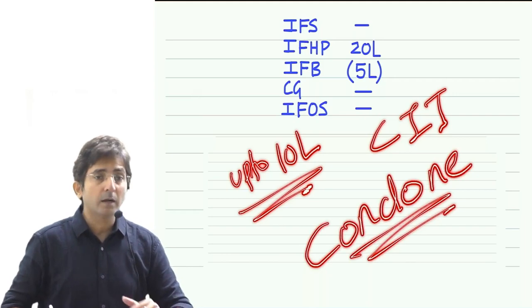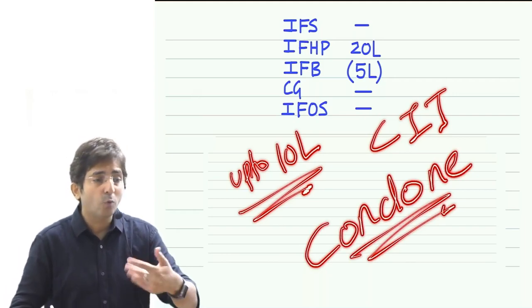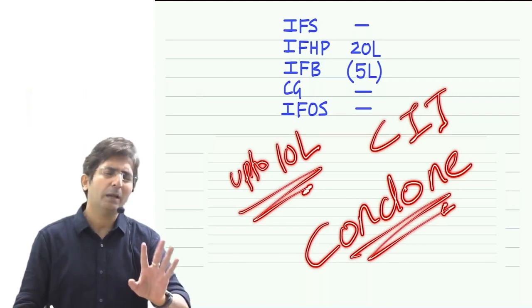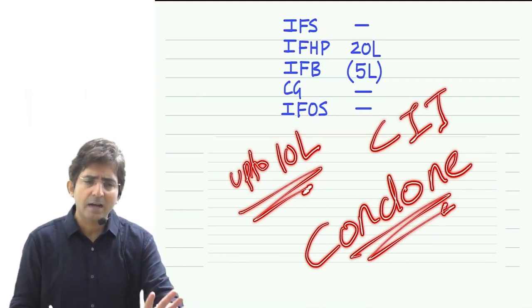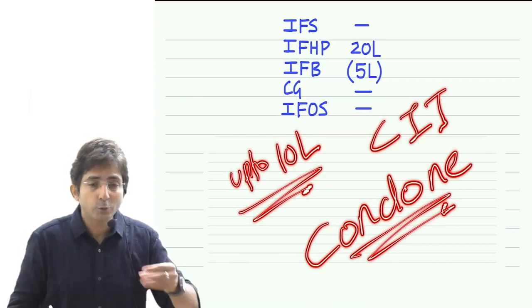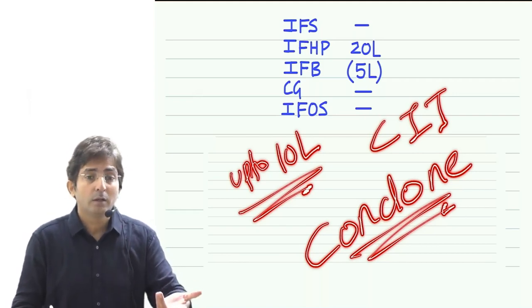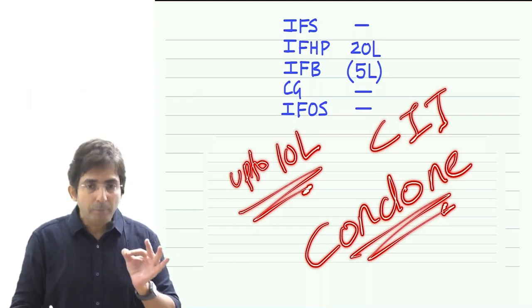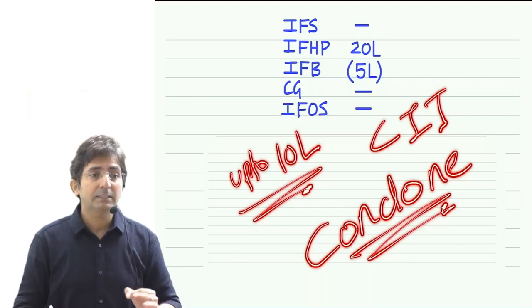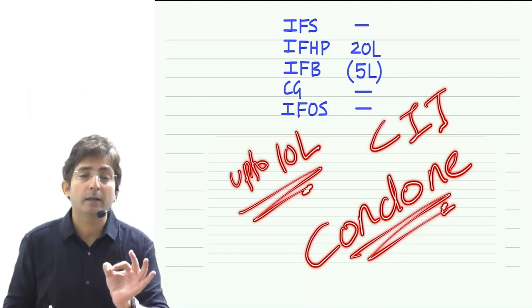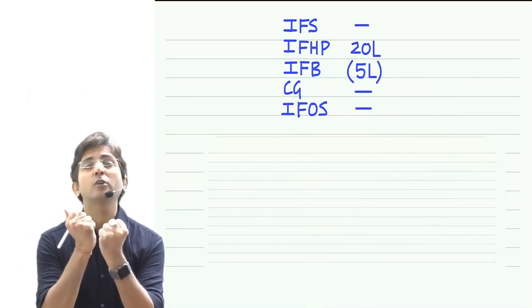What do you mean by condone the delay? Let go. He will allow. He will say, it's okay, your return is late, it's okay. He will excuse you. To excuse, to let go is called condone. So when we make an application to CIT, we say I am filing a condonation letter, where I am requesting for condonation.